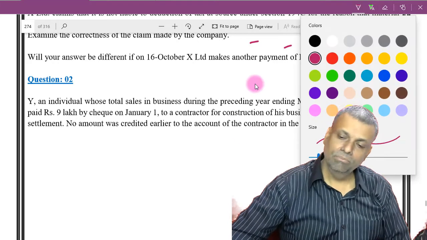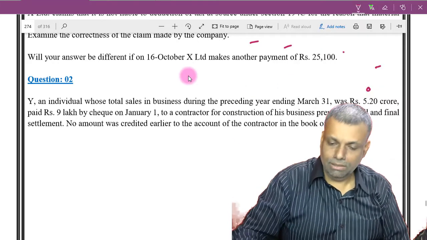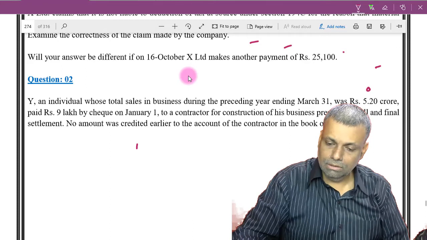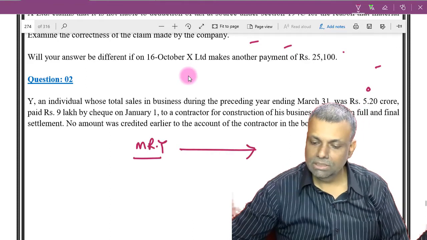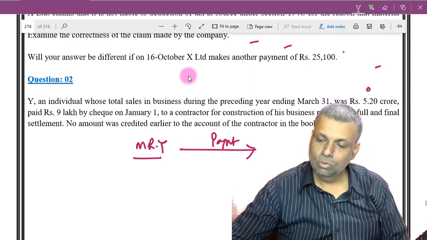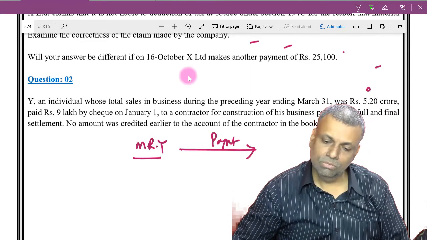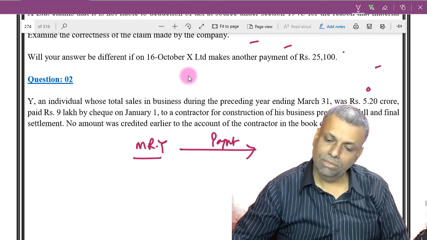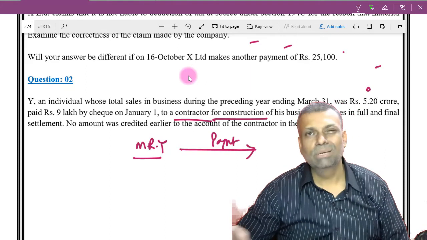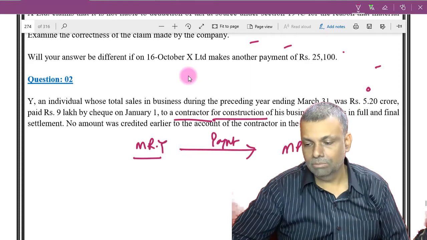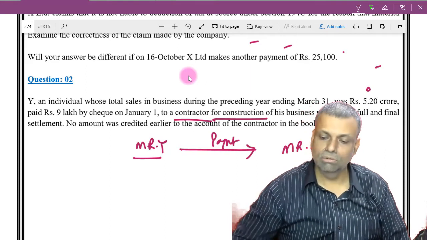Now see, this is a situation where an individual, Mr. Y, is making the payment. This is a payment to someone else, the contractor, for the construction of the premises, made on January 1 after crossing the limit. Now let me assume that the contractor is an individual only, because that data is not given to us.